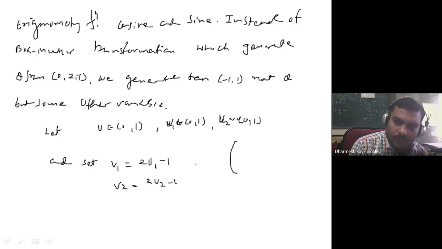So what happens if u1 is, let us say, generated from 0 to 1? Suppose it is 0, then it is minus 1, the lower limit of v1, and suppose it is 1, what is the upper limit? It is 1. Similarly, v2 also lies between minus 1 and 1.